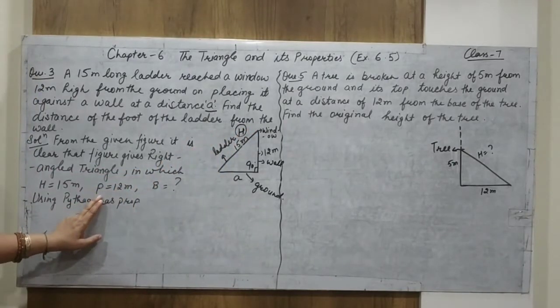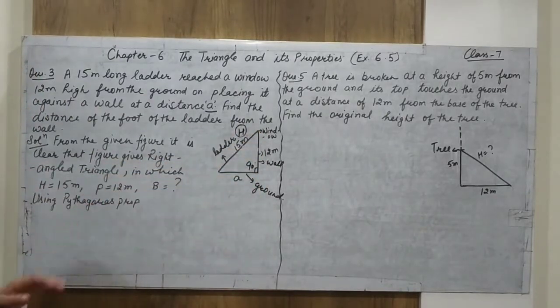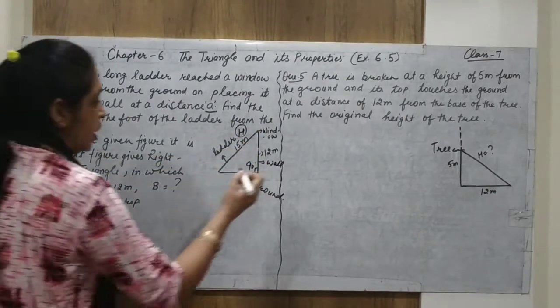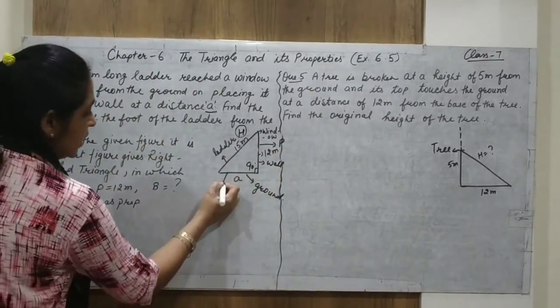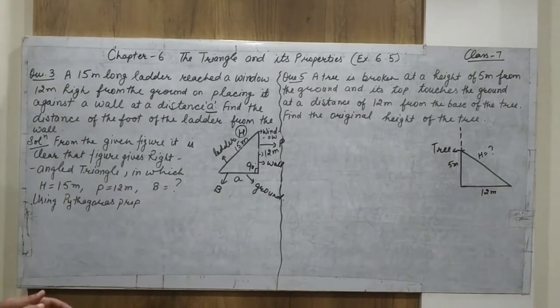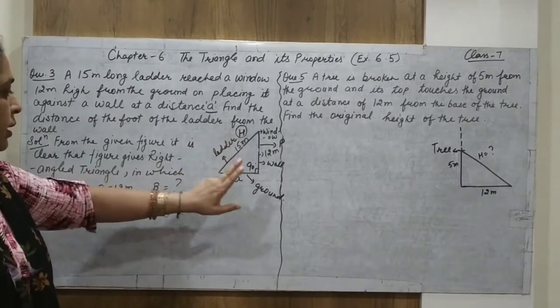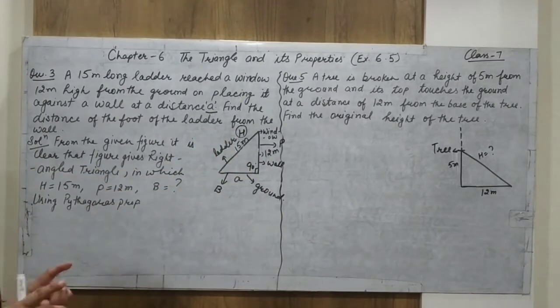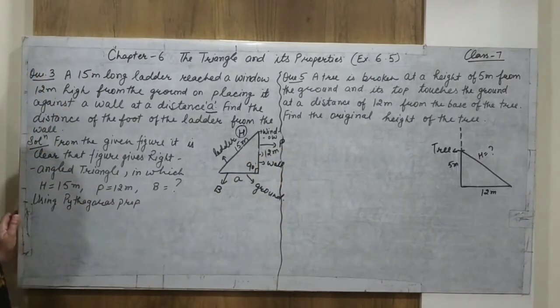The wall, the height, acts as the perpendicular, and this acts as the base. So we have three things in a right angle triangle: perpendicular, base and hypotenuse. The 90-degree angle is always made between the perpendicular and the base.